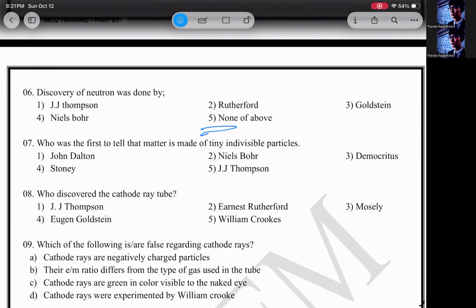Okay, then seventh one, who was the first to tell that matter is made of tiny, indivisible particles? Now, Dalton told that it is made up of atoms, but before that, Democritus told that it is made up of indivisible particles called atomos. This guy just gave the name atom. Dalton said the atom is like a golf ball, so he gave out the golf ball model. If you have put Dalton, that is wrong. The answer is number 3, Democritus.